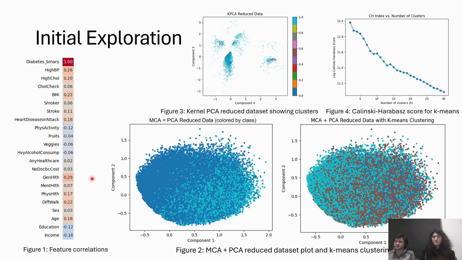We then attempted to explore some naive linear PCA coupled with clustering techniques to explore the shape and feature distribution overall of our dataset. We attempted to find identifiable clusters by performing k-means on the dataset and used the Calinski-Harabasz score heuristic for each k number of means to determine the optimal value. The result of this analysis is shown on the slide, which led us to use k equals 3.